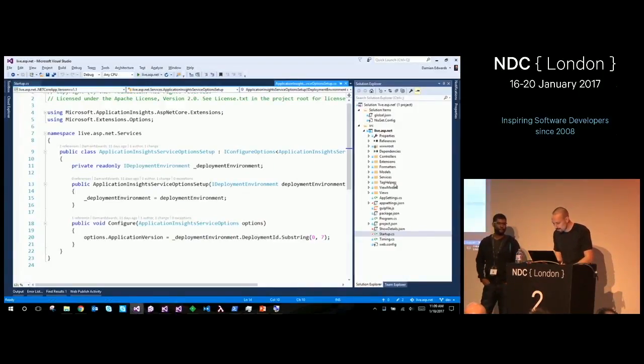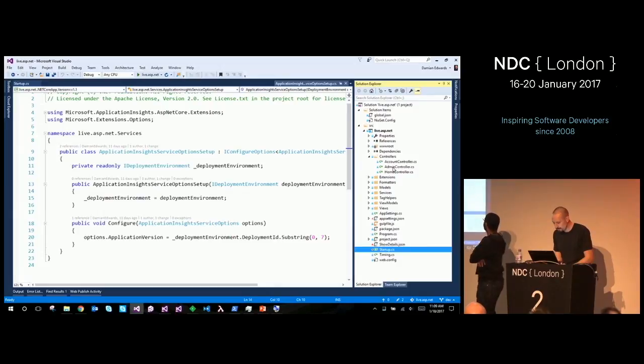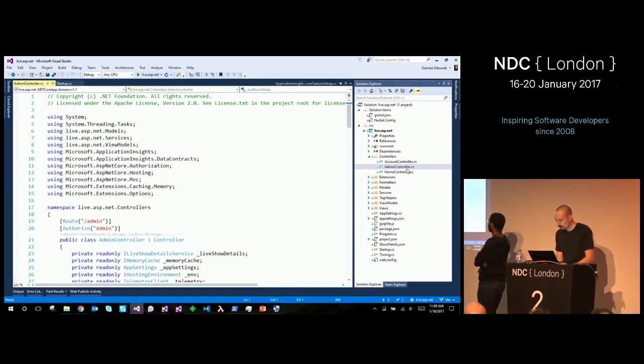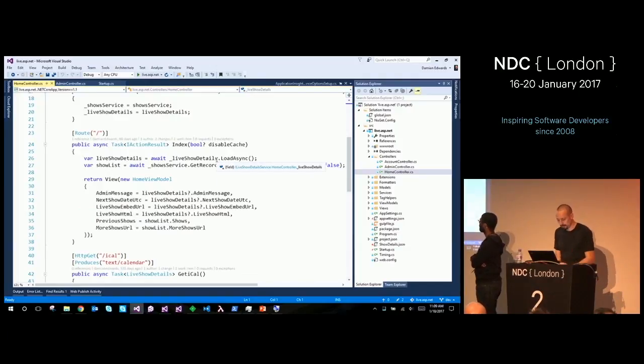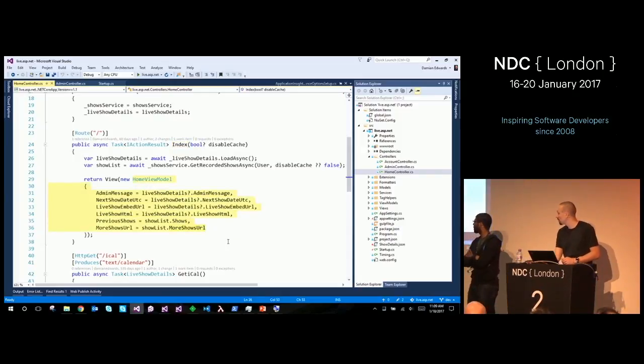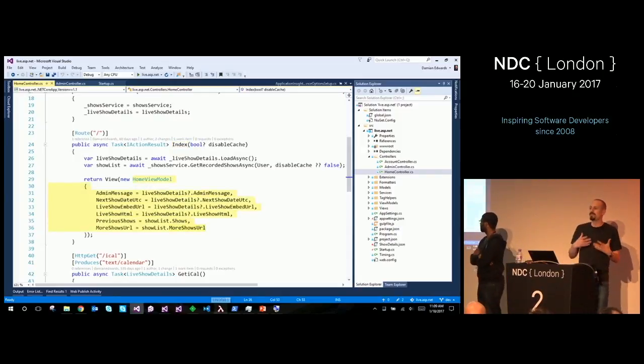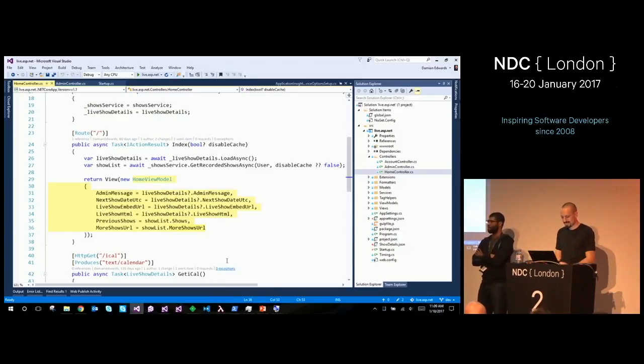So let's look at mass assignment protection. So in my admin controller, so I'll look at my home controller first, actually. My home controller here, this is a real site, so there's a lot more code. Okay, so let's have a look at what I'm returning. So the index, which is the home page, isn't taking in anything, it's just a get, but it returns a home view model. So I have a specific view model type that is for displaying information on the home page. Okay? It's just for doing that. It's nothing to do with taking stuff in.